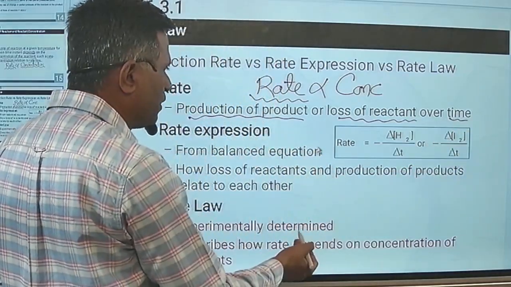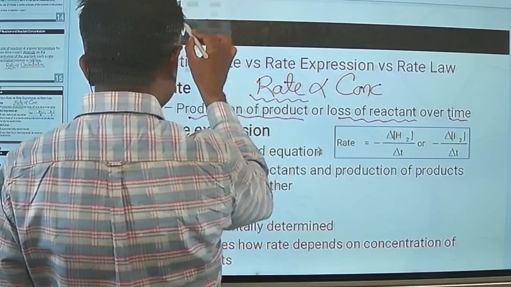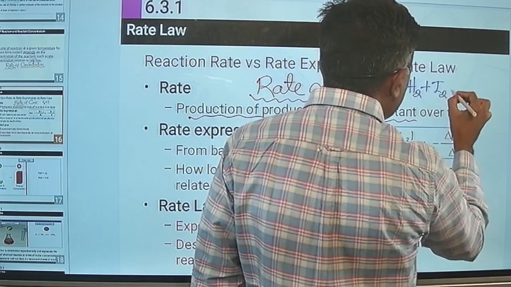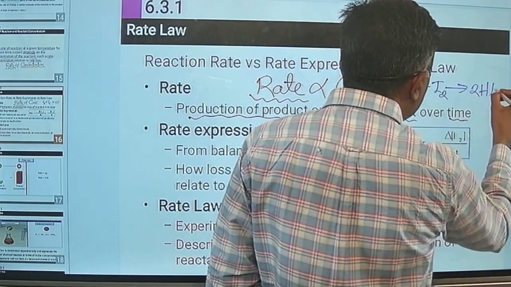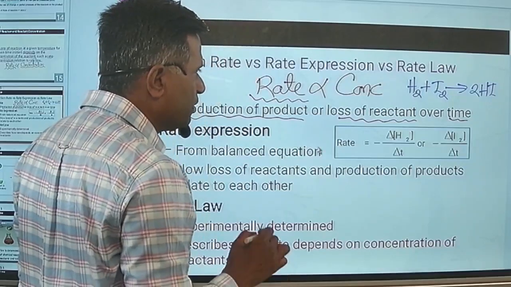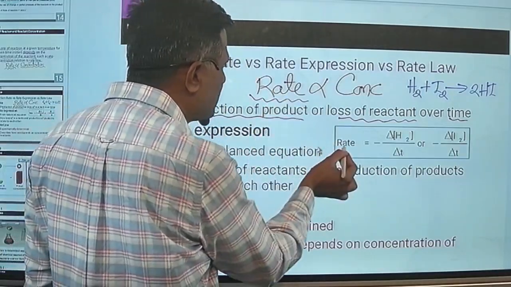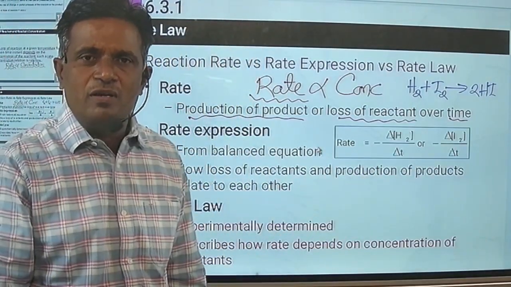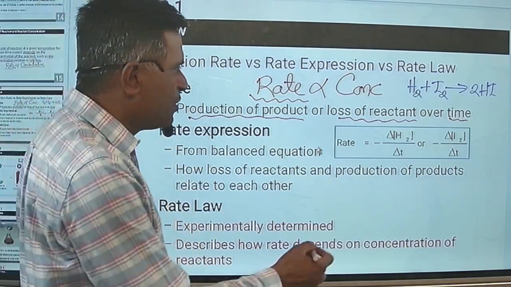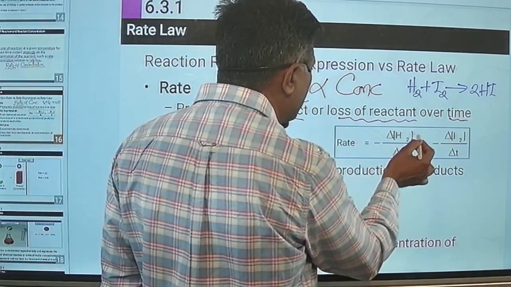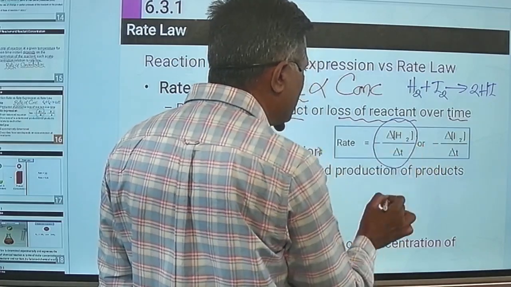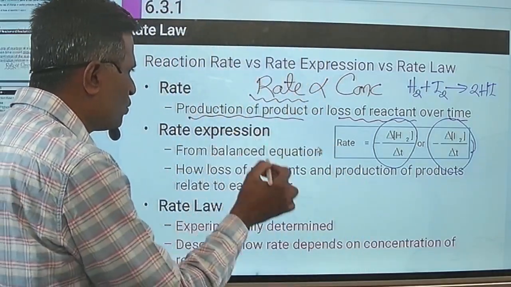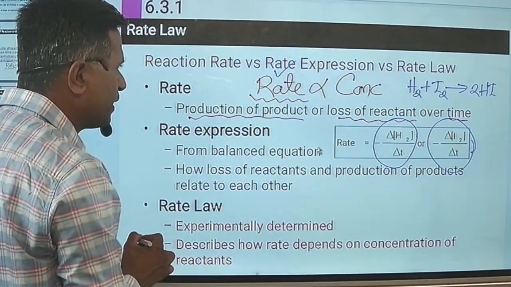Now for any chemical reaction, let's say a simple reaction H2 plus I2 gives twice HI. For this particular chemical reaction, on the left hand side you have the rate. You have already expressed this rate in terms of average or instantaneous rate. So you can write rate as minus delta H2 upon delta t, or you can write minus delta I2 upon delta t. So this is nothing but the left hand side of the equation, that is the rate of chemical reaction.